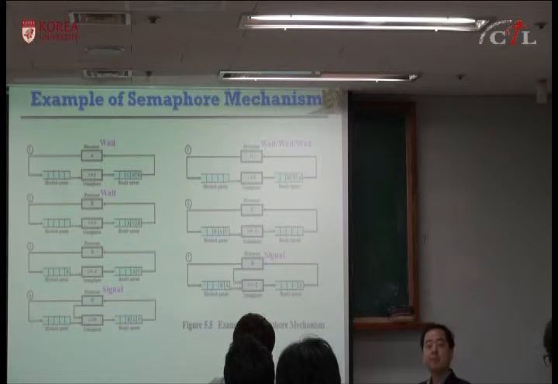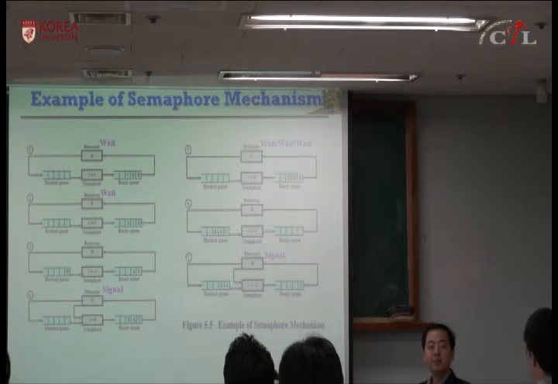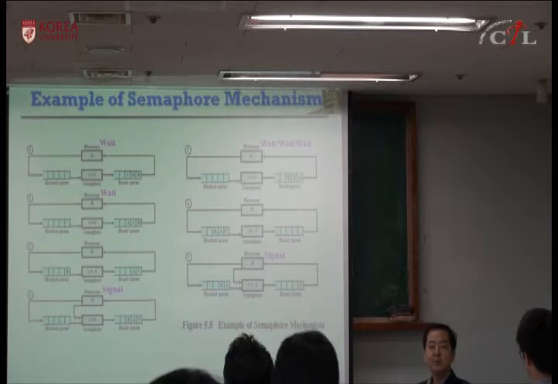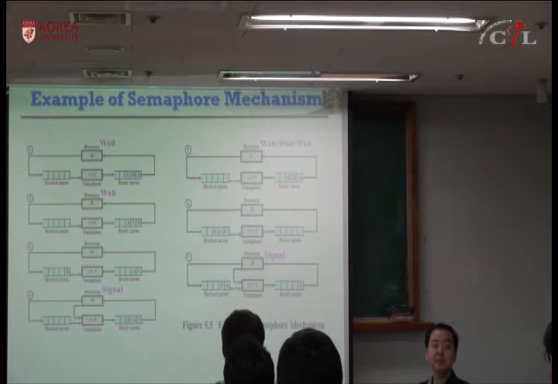A process commands itself to the semaphore; the semaphore does not command the other process. Semaphore is a variable, and it's operated only by wait and signal.